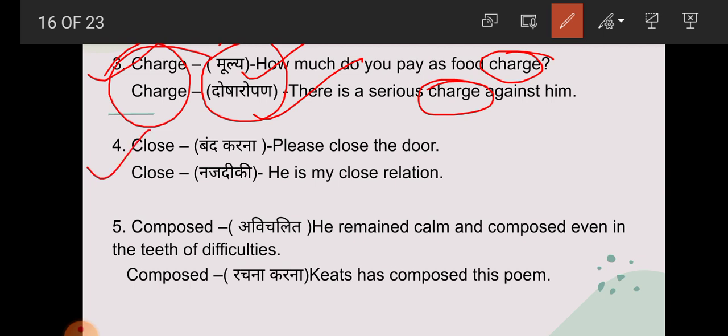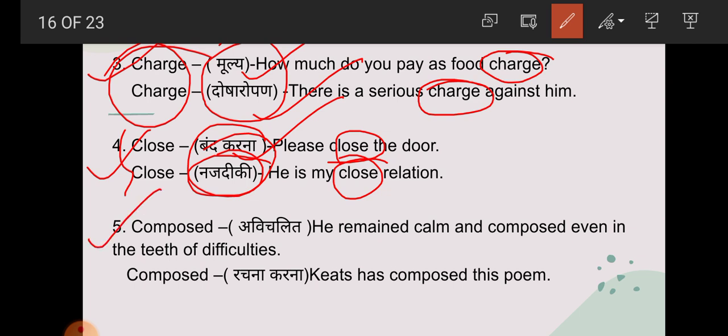Now next one, student, close. Please close the door. So here close means band karna. Now next one: he is my close relation. So here close means nazdiki. So student, here again close has the same form but different meaning. So this is an example of homonyms.